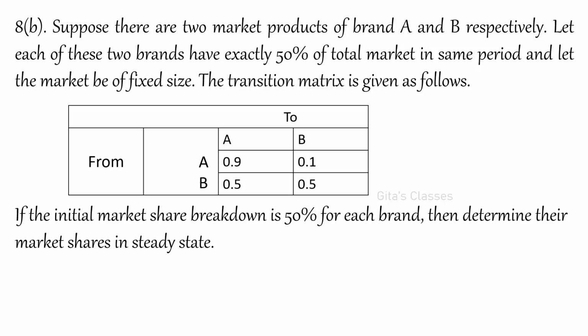Suppose there are two market products, brands A and B respectively. Let each of these two brands have exactly 50% of the total market in the same period, and the transition matrix is given by 0.9, 0.1, 0.5, 0.5. If the initial market share breakdown is 50% for each brand, then determine their market shares in steady state. Okay.